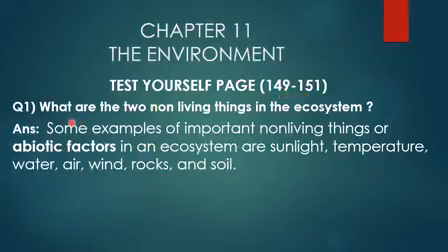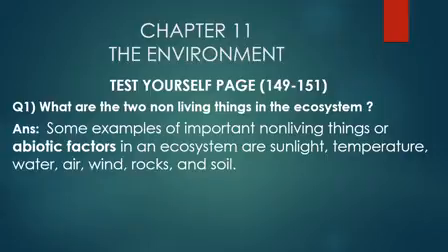Question number 1 is, what are the two non-living things in the ecosystem? So the answer of the question is, some examples of important non-living things or abiotic factors in an ecosystem are sunlight, temperature, water, air, wind, rocks and soil. So this is the answer of the question.